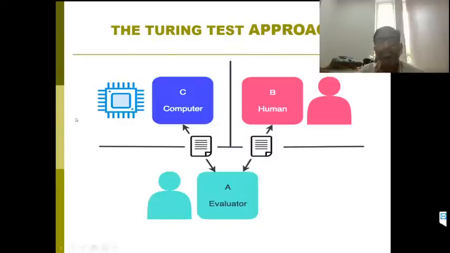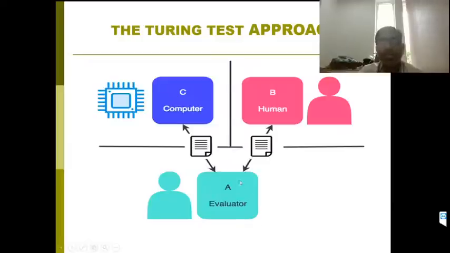There are three participants in this test: evaluator A, human B, and a machine or computer C. The evaluator communicates with the computer and the human using text. The computer and human generate responses and return the answers to the evaluator.